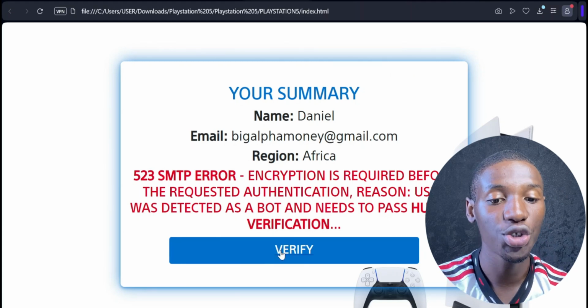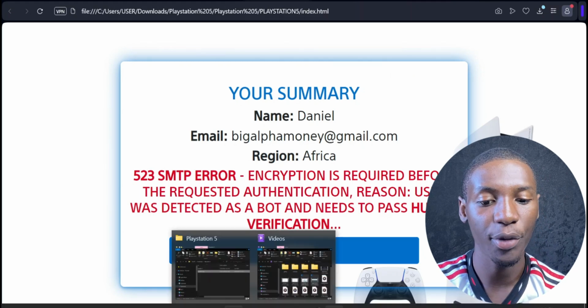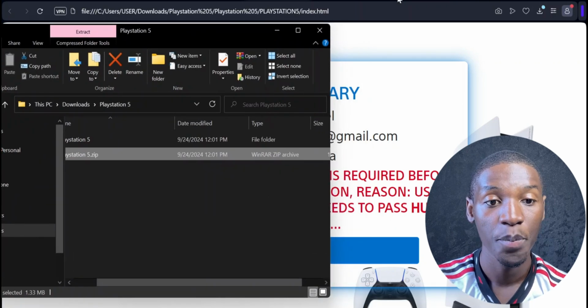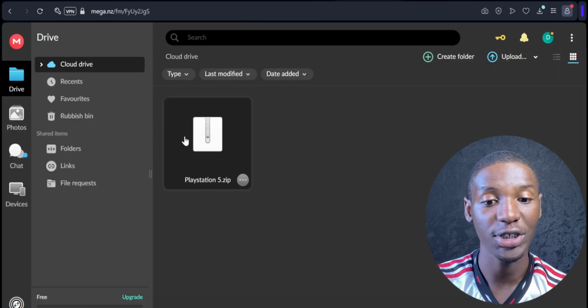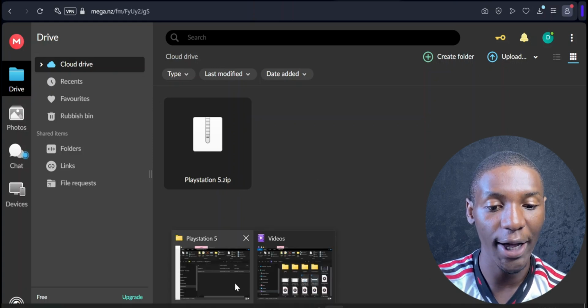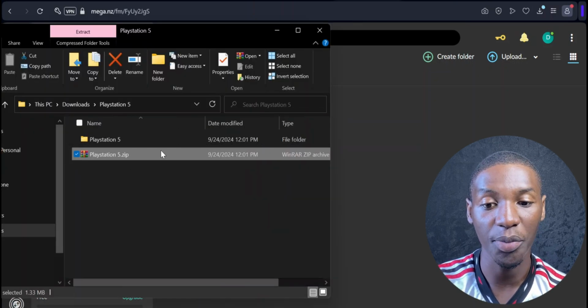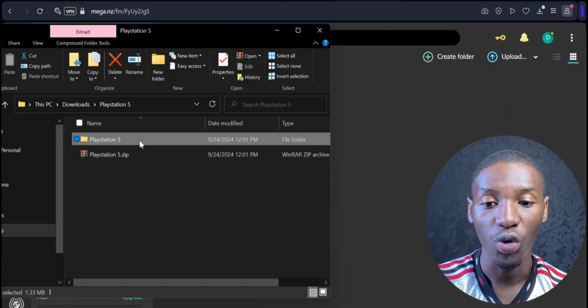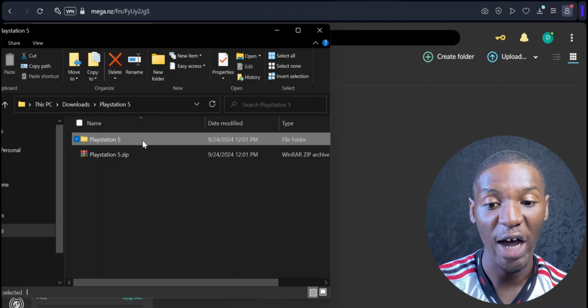So once you have the locker downloaded, I'm going to leave the link in the description of these videos where you can actually download the locker. You're going to come over to a Mega file. This is the locker right here, and you're going to have to download the locker. So once you download the locker, guys, you're going to have a file that's going to be in a zip folder like this. So this is what it's going to look like. You're going to say PlayStation 5 zip. You want to go ahead and unzip the file, and you're going to have a folder like this.